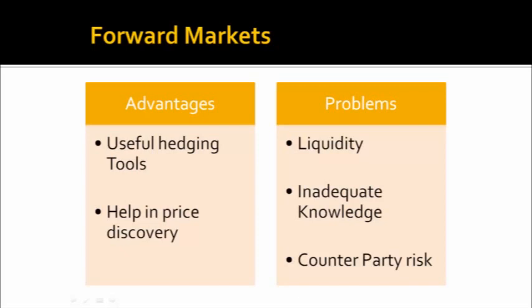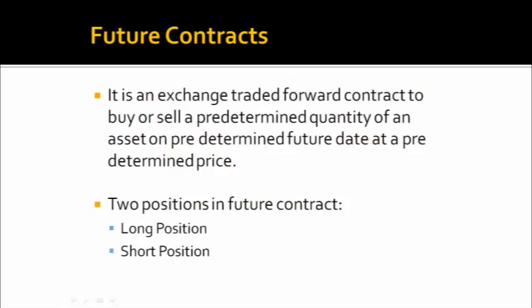The other type of contract is the futures contract. If these forward contracts are dealt on an exchange, that is, an exchange traded form of forward contract, it is called a futures contract. So a futures contract is an exchange traded forward contract to buy or sell a predetermined quantity of an asset on a predetermined future date at a predetermined price. So again, there will be two players, or there could be three players. There is, you can say, a bilateral or a tri-party agreement.